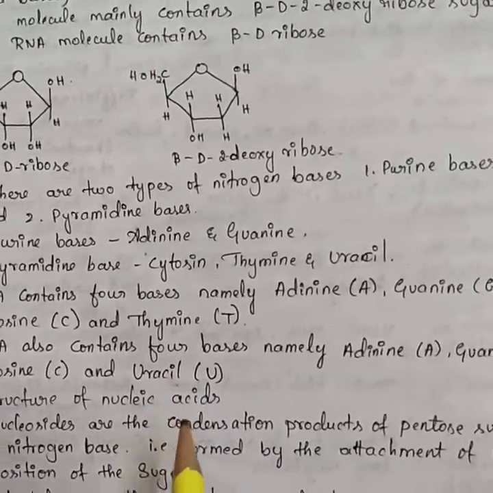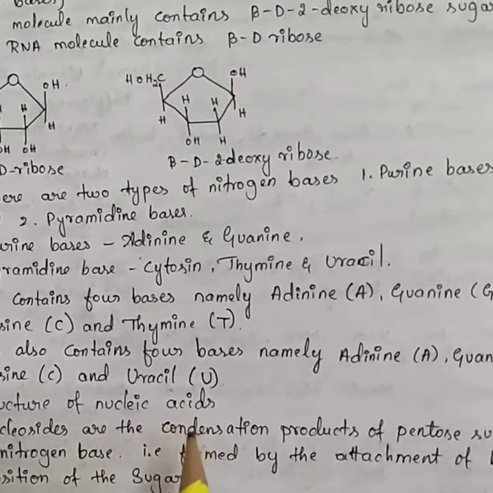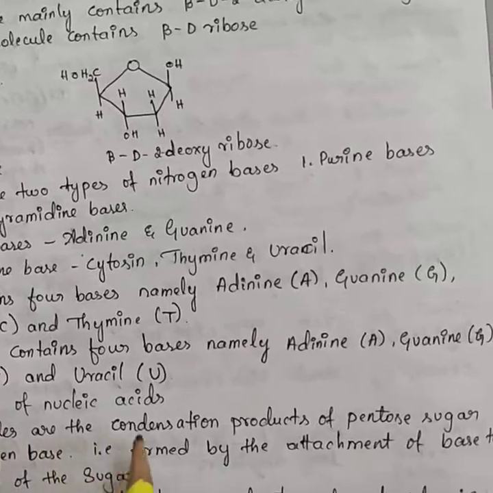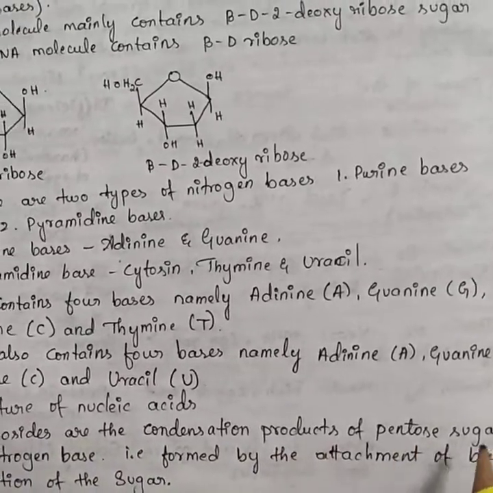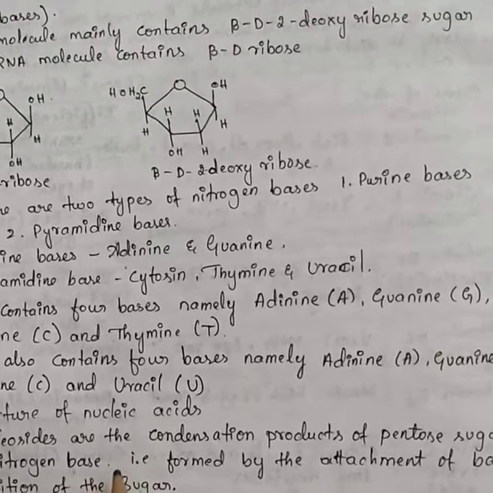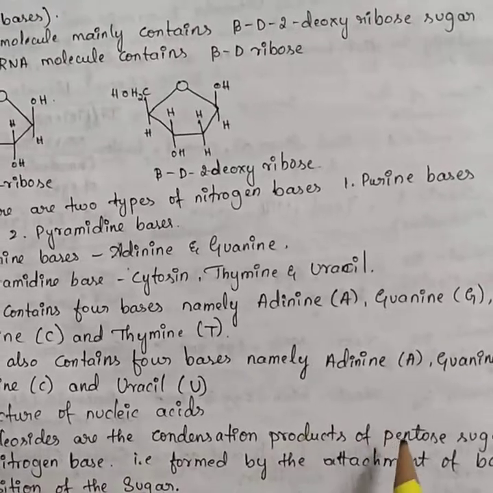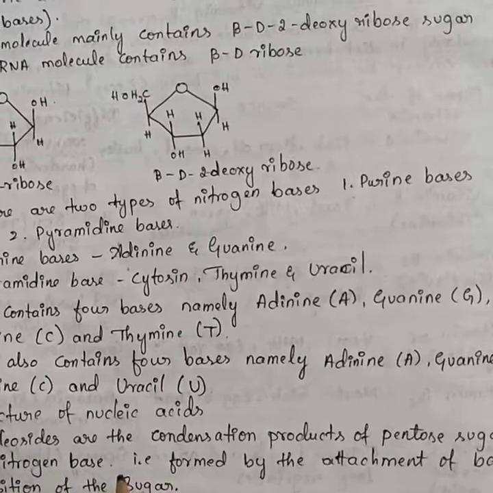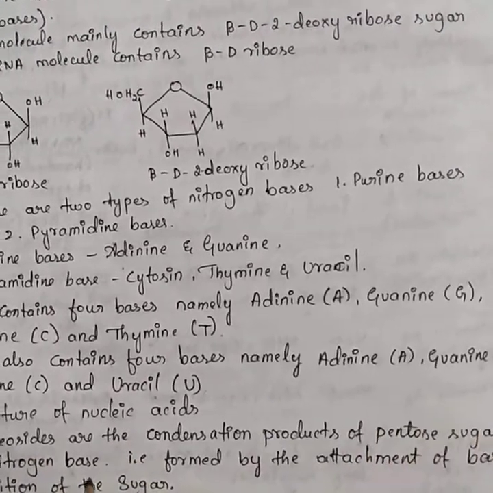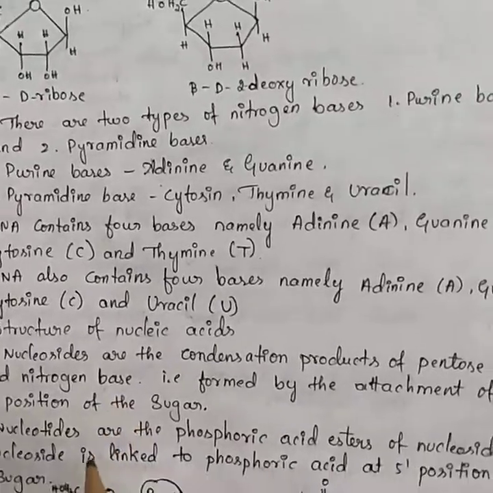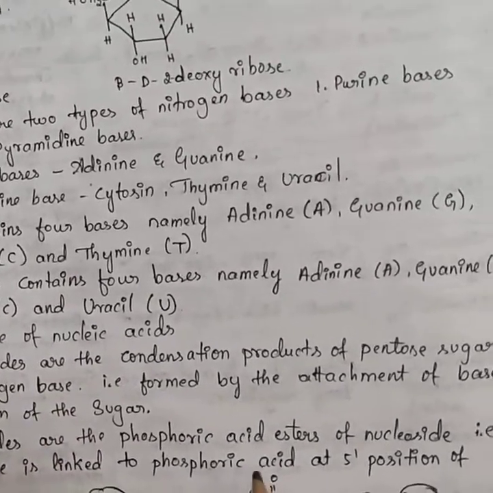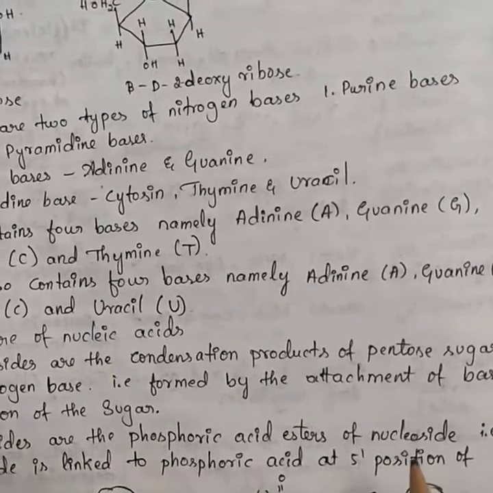Then next is the structure of nucleic acids. Consider nucleosides. Nucleosides are the condensation products of pentose sugar and nitrogen base. Then nucleotides. Nucleotides are the phosphoric acid esters of nucleosides.